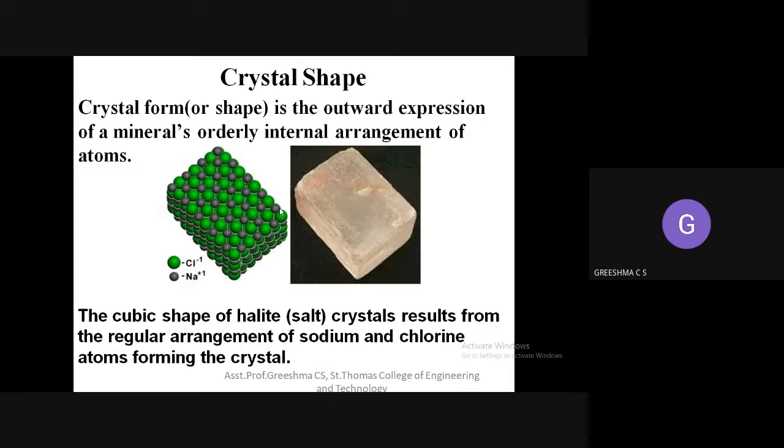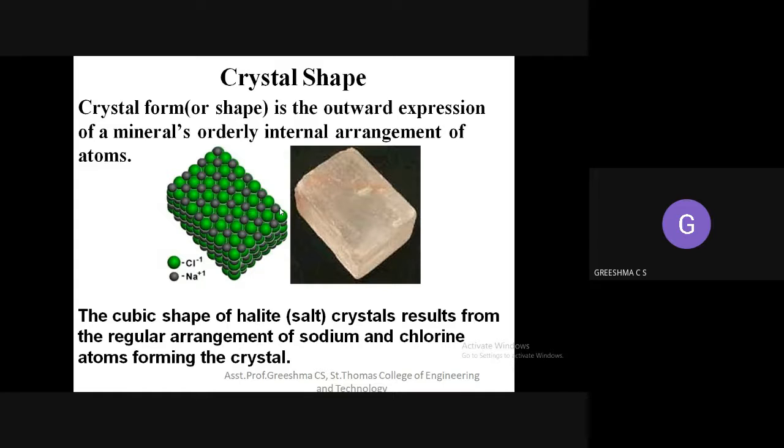Some materials will be very hard, some will be loose, some will be soft minerals. Different natures are there. All these are because of the internal arrangement of the atoms.